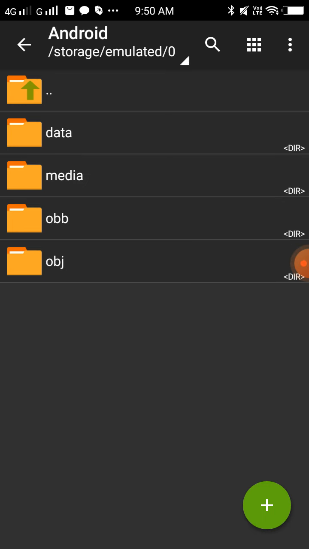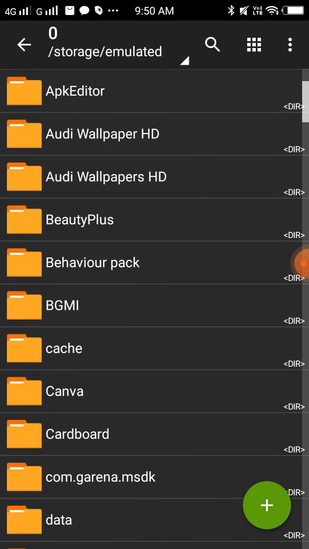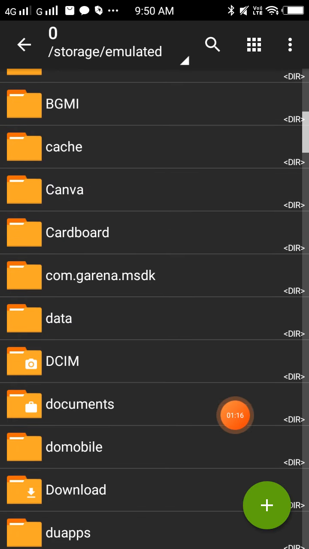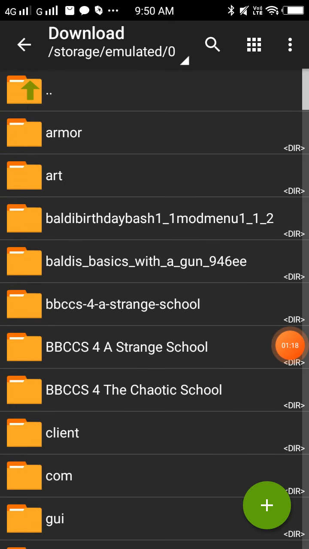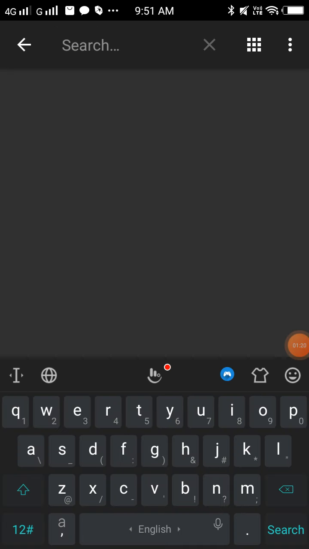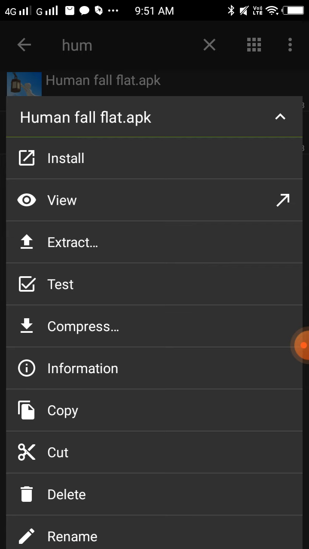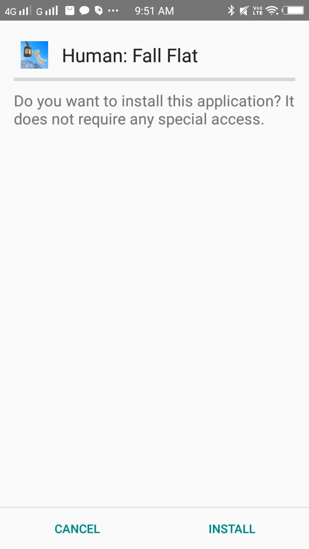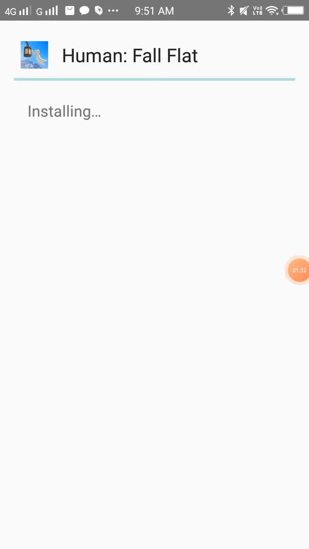Go to first, scroll down, go to download and search for your APK link. Click there, click install and then again install. Okay guys, it's done. Again install, double install.